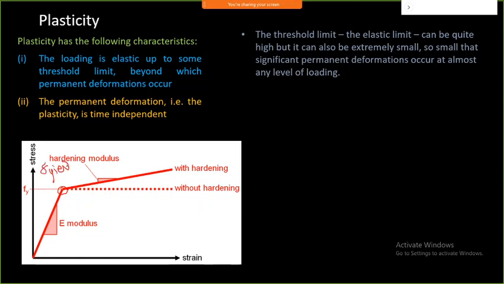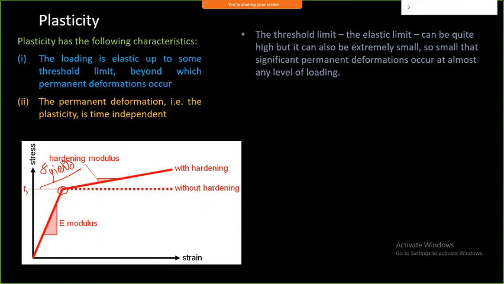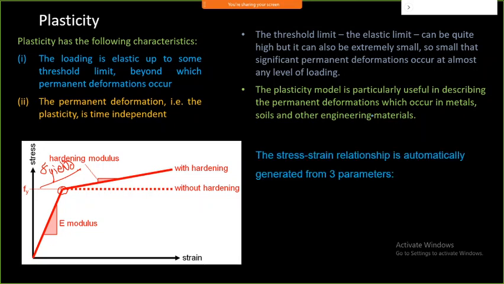Beyond this point, the material is assumed to no longer show elastic behavior. That sort of behavior is called plastic behavior, and even a very small amount of deformation after that shows permanent deformation. The plasticity model is particularly useful in describing permanent deformations that occur in metals and solids.